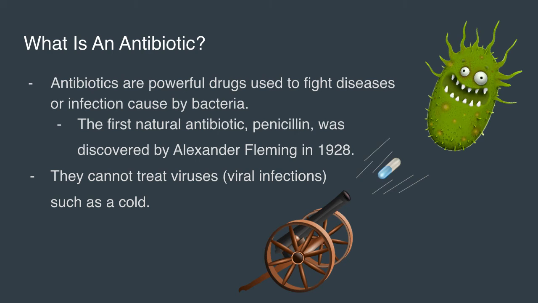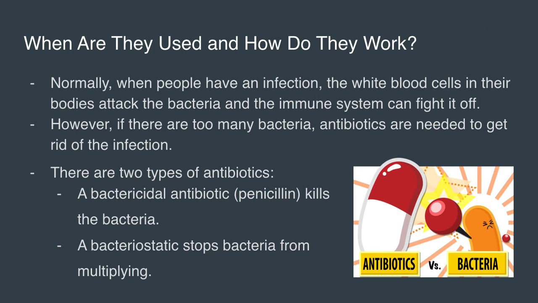What is an antibiotic? Antibiotics are powerful drugs used to fight diseases or infection caused by bacteria. The first natural antibiotic, penicillin, was discovered by Alexander Fleming in 1928. However, antibiotics cannot treat viruses, such as the common cold. When are they used and how do they work?